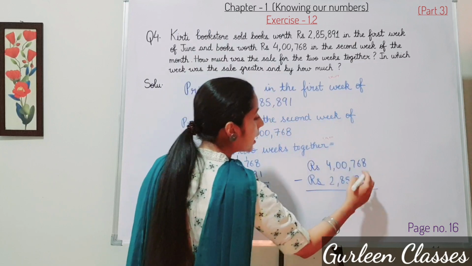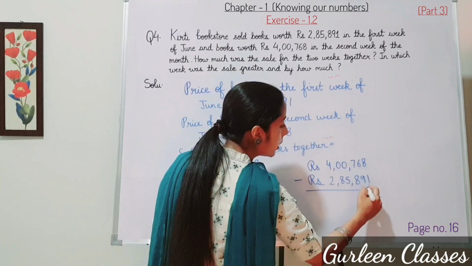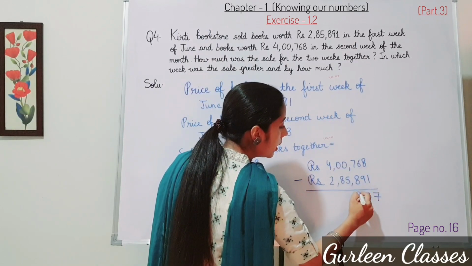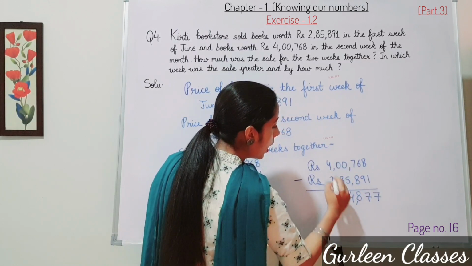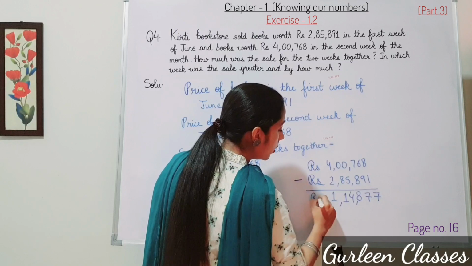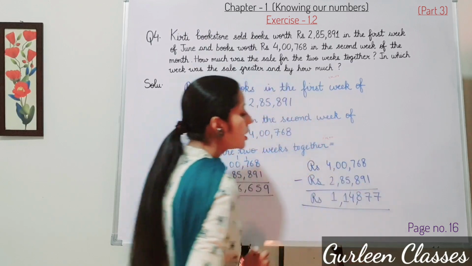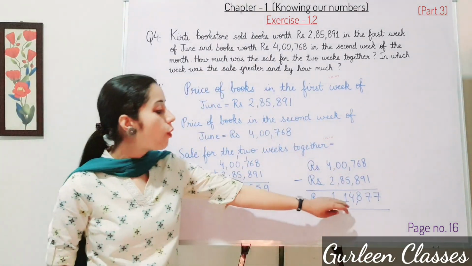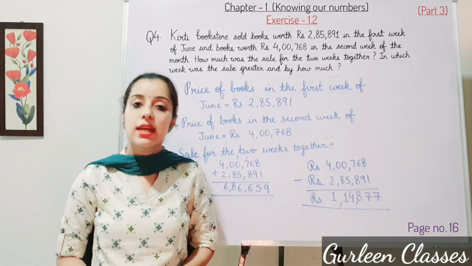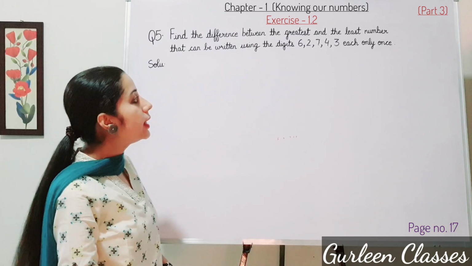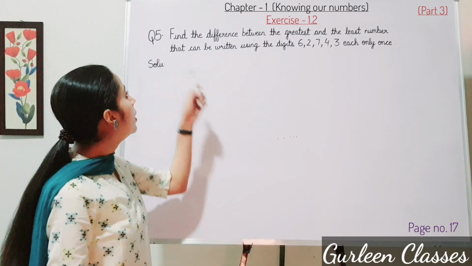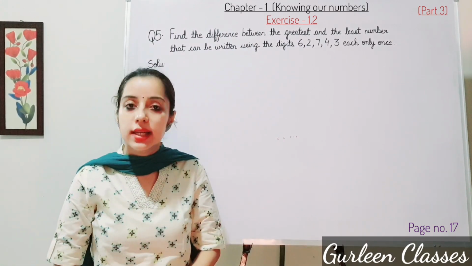So let us subtract this. 7, 8, 4, 1, 1. So by how much is the difference? 1,14,877.